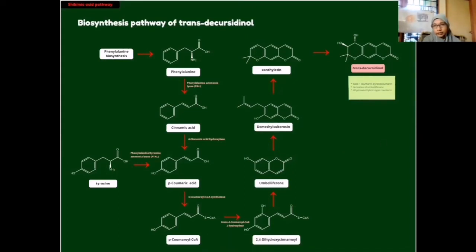Overall, trans-tickesidinol, isoramnetin, and methyl TMCA all have the same type of pathway, which is the shikimic acid pathway. But all these three compounds have different specific pathways that they undergo. And of course, other secondary metabolites such as the lactone group and also the glucoside group have other types of pathways. So that's all from us. Thank you so much.